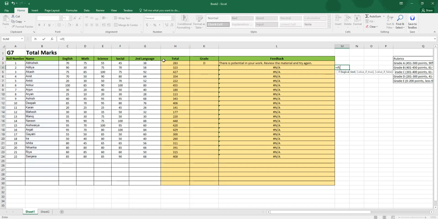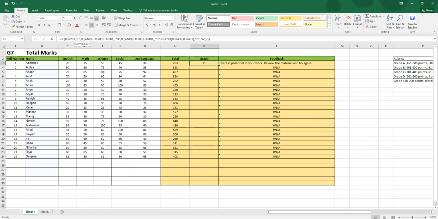The logical test is it should match. I want to check if the value in H3 is equal to, or less than, or whatever I want to check, about that 283. So that's what I'm checking here. Let me exit out of that and get to the formula. If H3 is less than 201, that means 0 to 200, I'm giving a grade